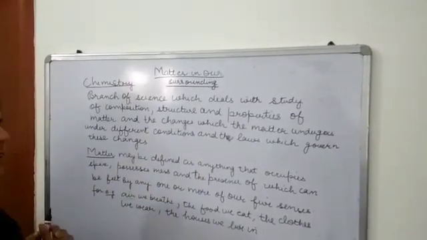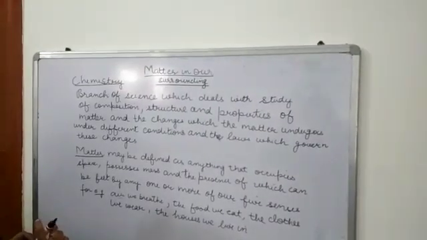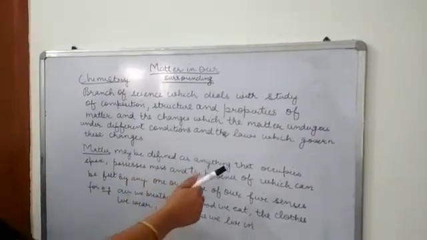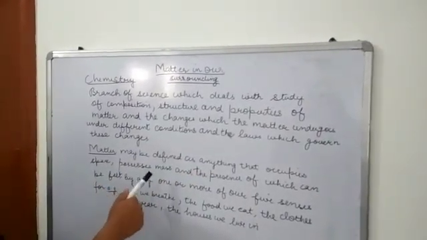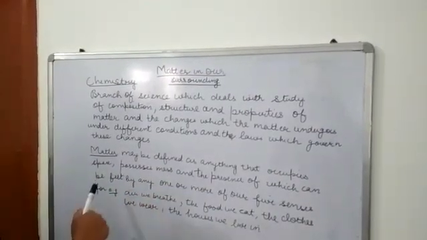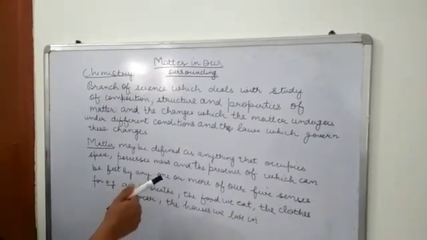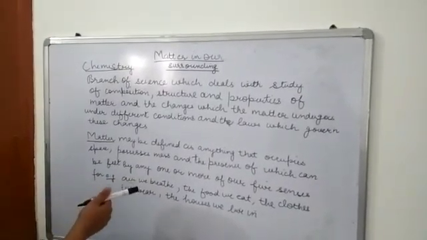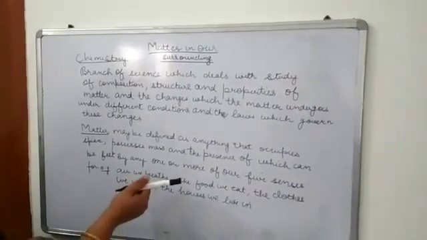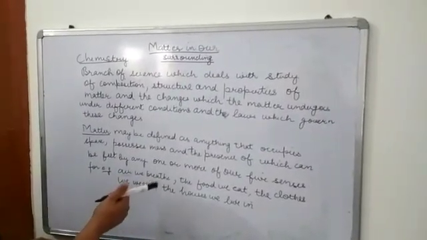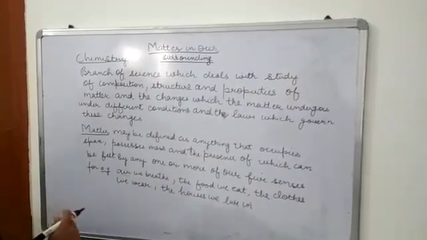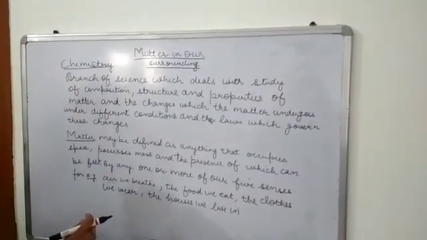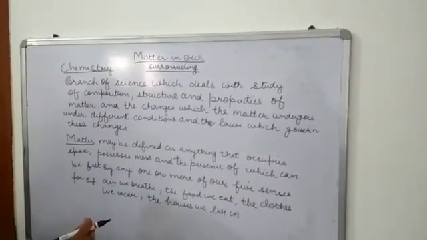Now, what is matter? You must have earlier studied the term matter. Matter may be defined as anything that occupies space, possesses mass, and the presence of which can be felt by any one or more of our five senses. For example, the air which we breathe, the food which we eat, the clothes which we wear, and the houses which we live in, all are examples of matter. In fact, in the universe, everything in our surroundings is made up of matter.